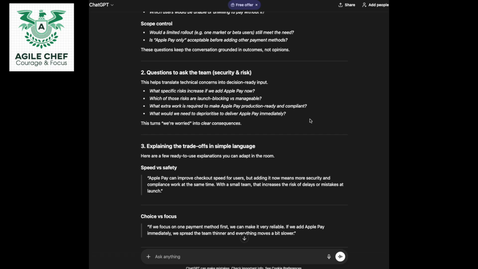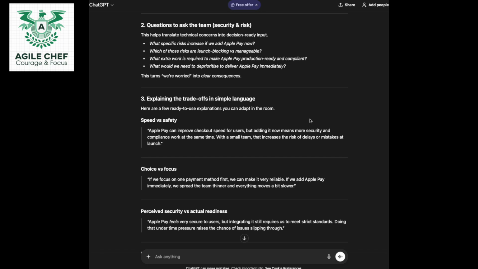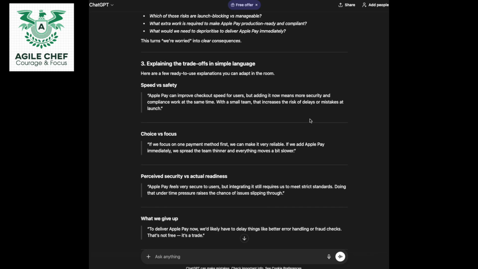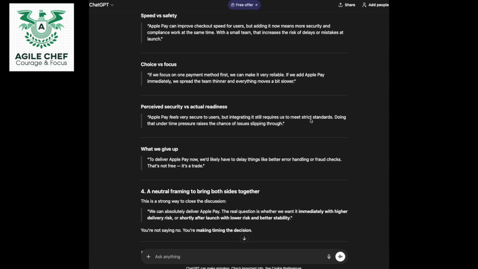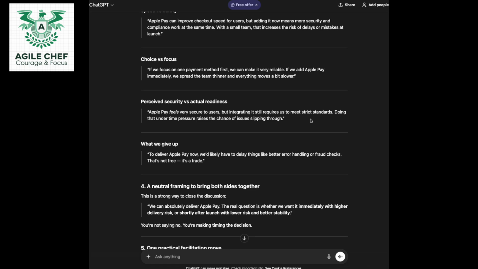So yeah, this is basically saying, what are we worried about? What have the developers communicated in terms of, if we rush things, if we go for this, here are the risks that we're going to have to face. And it goes on to also say, explaining the trade-offs in simple language. Here are a few ready to use explanations you can adapt in the room. Speedy versus safety. Guys, I'm not going to read all of this for you, but I would really encourage you to use the prompts that I am using here and to try it out for yourselves.